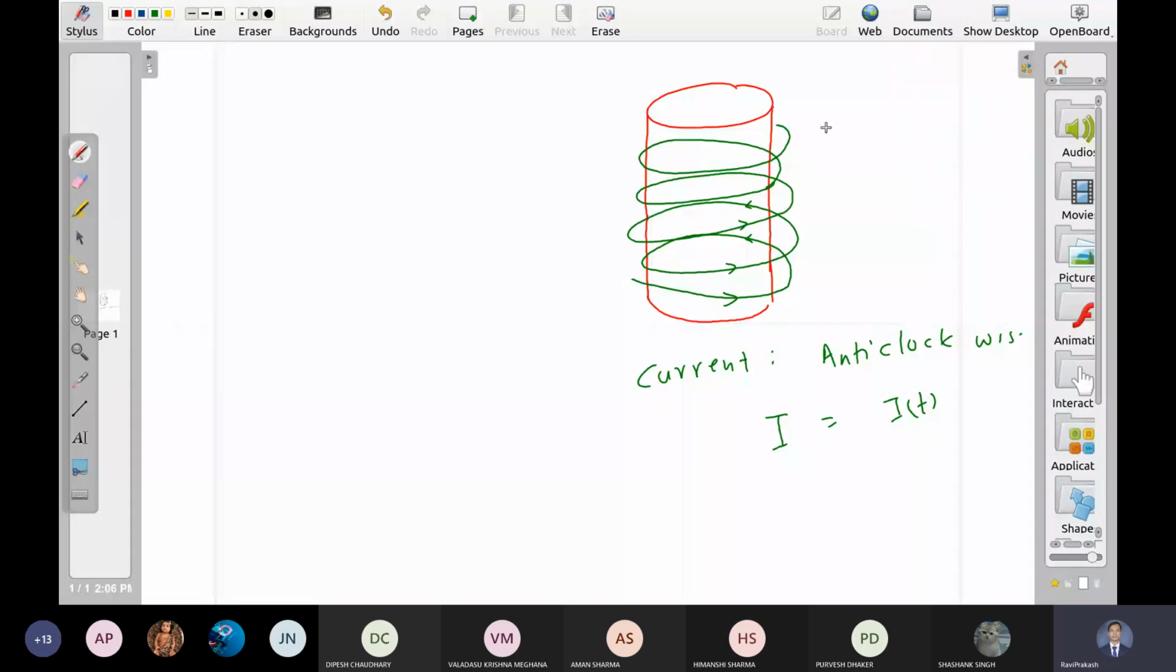Sir, clockwise, sir. You mean along the wire? Yes, sir. Why? So why do you think the pointing vector is along the wire or opposite to wires?